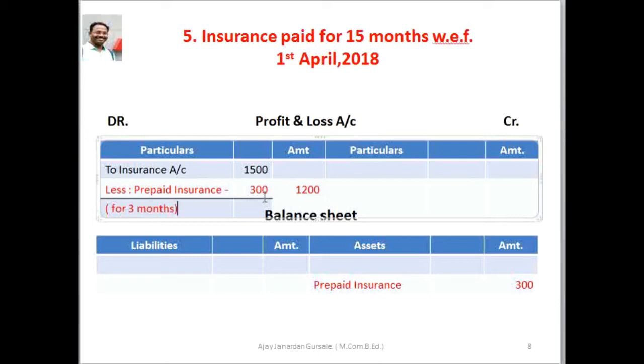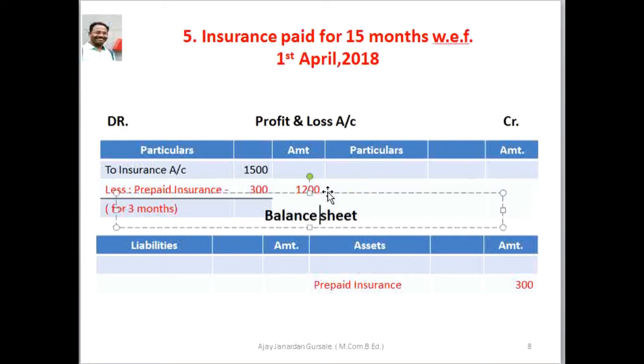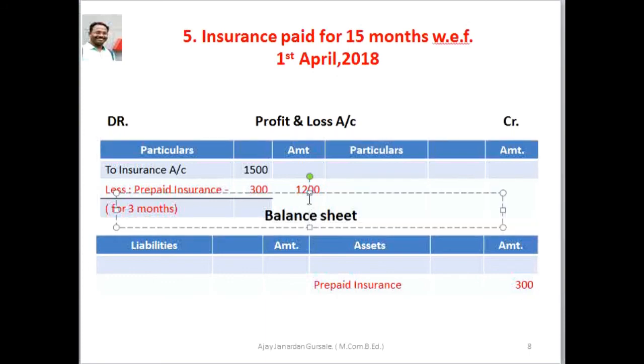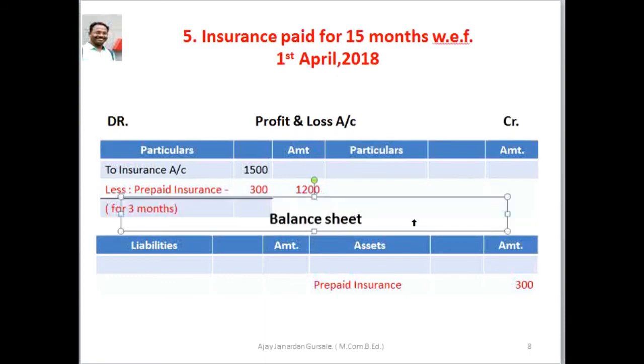We have directly deducted from the 1500, and here we get the figure for our accounting period, and the prepaid insurance is recorded in balance sheet asset side. Okay, and let's see the next adjustment.